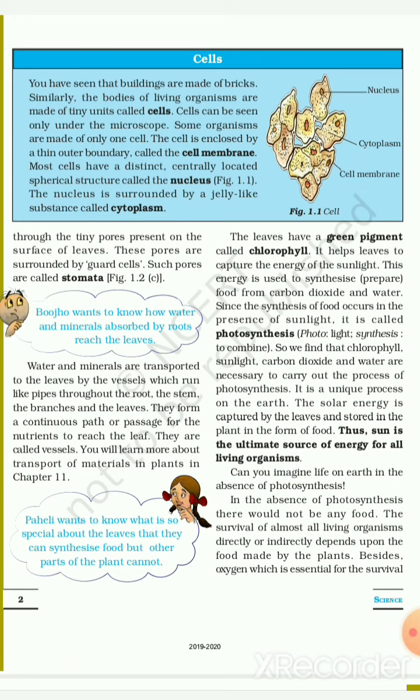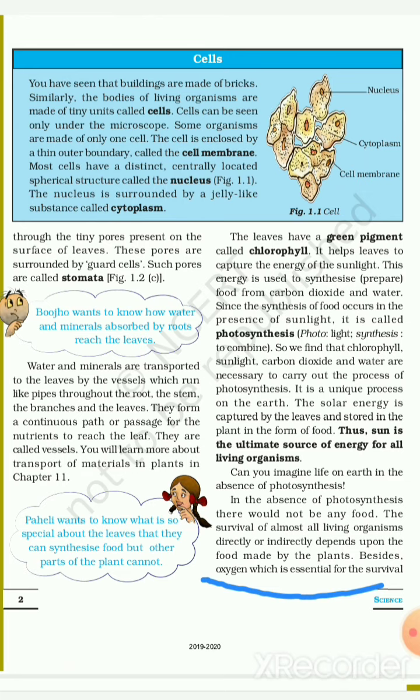Now can you imagine life on the earth in the absence of photosynthesis? In the absence of photosynthesis, there would not be any food. The survival of almost all living organisms directly or indirectly depends upon the food made by the plants.